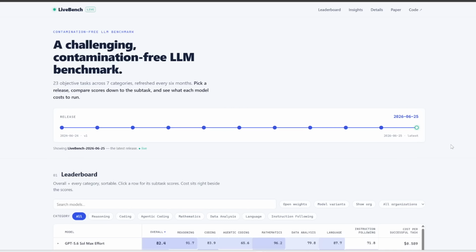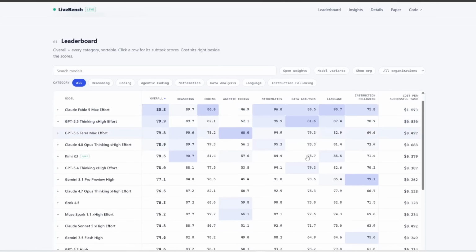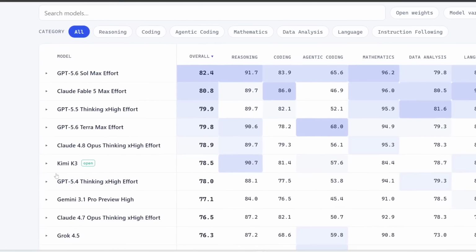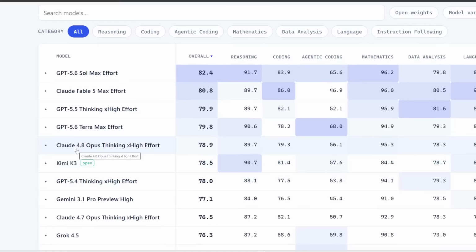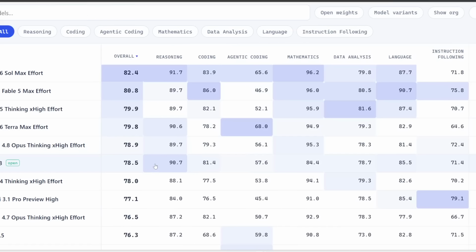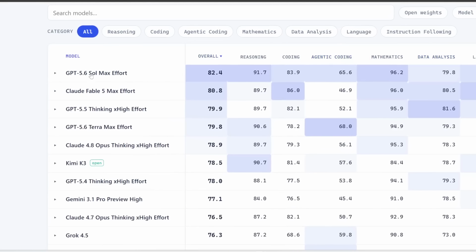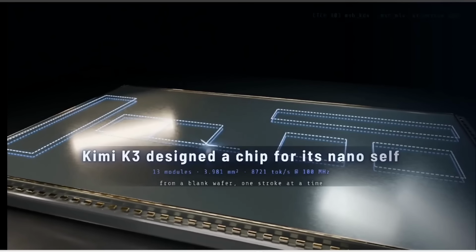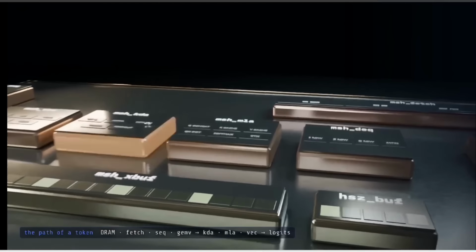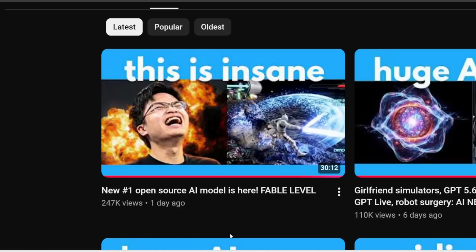Also, interestingly, if you look at this leaderboard called Live Bench, then you can see that Kimi K3 ranks all the way down here, slightly below Opus 4.8, and even below GPT 5.5. It is extremely impressive in terms of reasoning, but for other categories like agentic coding or mathematics, data analysis, at least according to this leaderboard, it is relatively weaker compared to these other models. Anyway, those are just some additional reference points for Kimi K3. Again, see this video for a full review. I'll link to it in the description below.